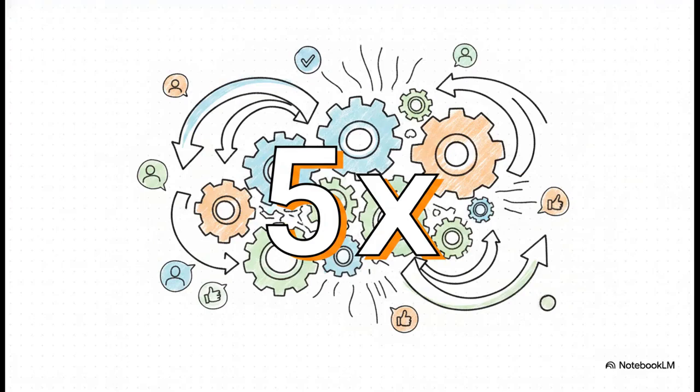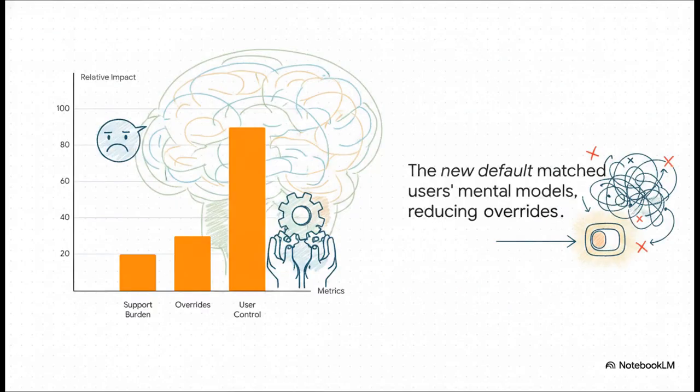So, the big question, did this massive decoupling effort actually fix the notification fatigue? Well, the data emphatically proves it worked. Settings engagement saw a massive 5x sustained increase after launch, and what's really incredible about that is it wasn't just a one-time spike of curious users clicking around after an update. This elevated engagement sustained for weeks. It proved that users were actively and confidently refining their preferences, all because they finally understood how the system actually worked. And this created some amazing downstream effects.